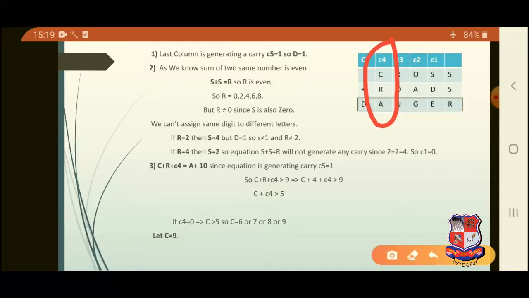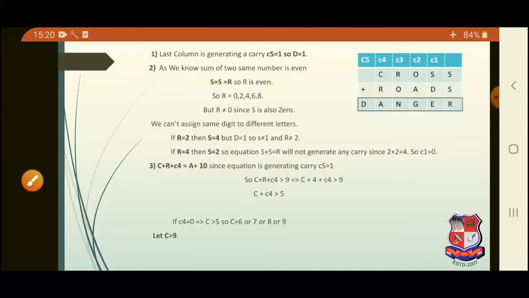Here A plus 10 is written as we are generating a carry, that is C5 is equal to 1. So any number A can be, but it will have an addition plus 10.